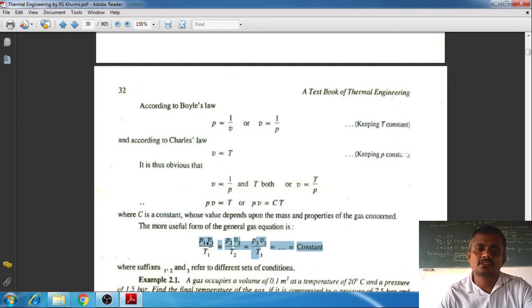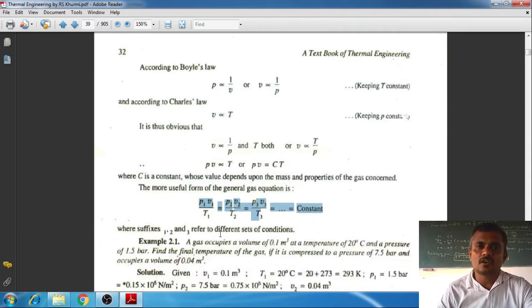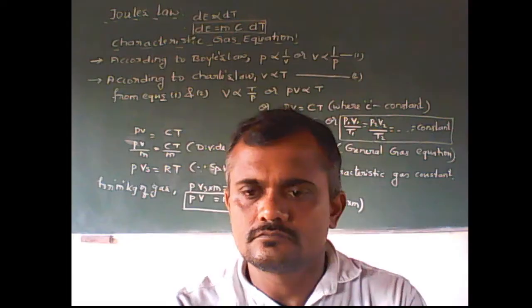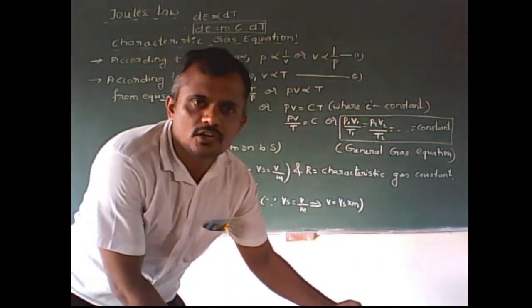Apart from that, he may ask you to derive the general gas equation. The general gas equation is P1V1/T1 = P2V2/T2 and so on, equal to a constant. And if he asks you to derive an expression for the characteristic gas equation, then you have to derive PV = mRT. I have already derived it on the board. Please concentrate. Let me explain it in detail. Okay, let me continue here.